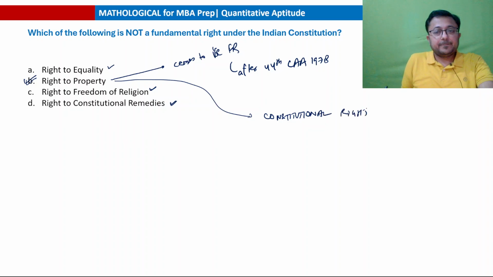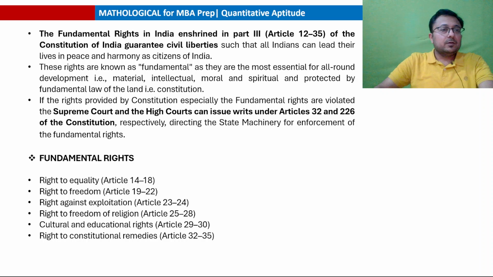Fundamental right nahi hai. Okay, so what are basically fundamental rights? Fundamental rights in India are enshrined in Part 3 of the Constitution, dealing with Articles 12 to 35. That guarantees civil liberties such that all Indians can lead their lives in peace and harmony as citizens of India. These rights are known as fundamental as they are the most essential for all around development, which is material, intellectual, moral and spiritual, and protected by the fundamental law of the land, which is the Constitution.